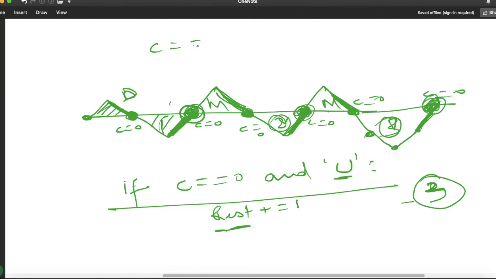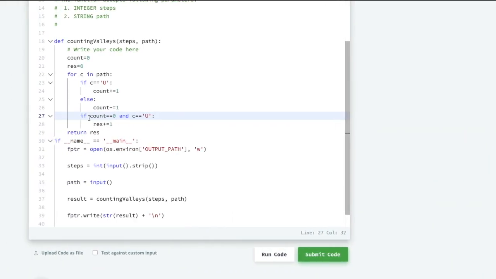If the count is 0 and this count occurred due to downhill, then he has traveled a mountain. But they have asked here to count the valleys. So here if the count is 0 and the current character is uphill, it means he has traveled a valley. So this was the logic.